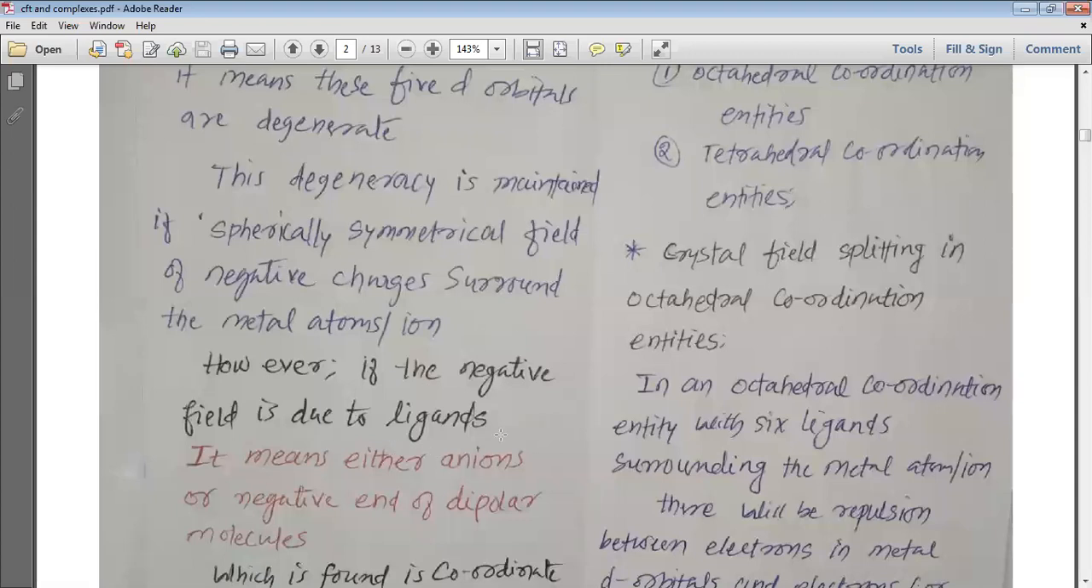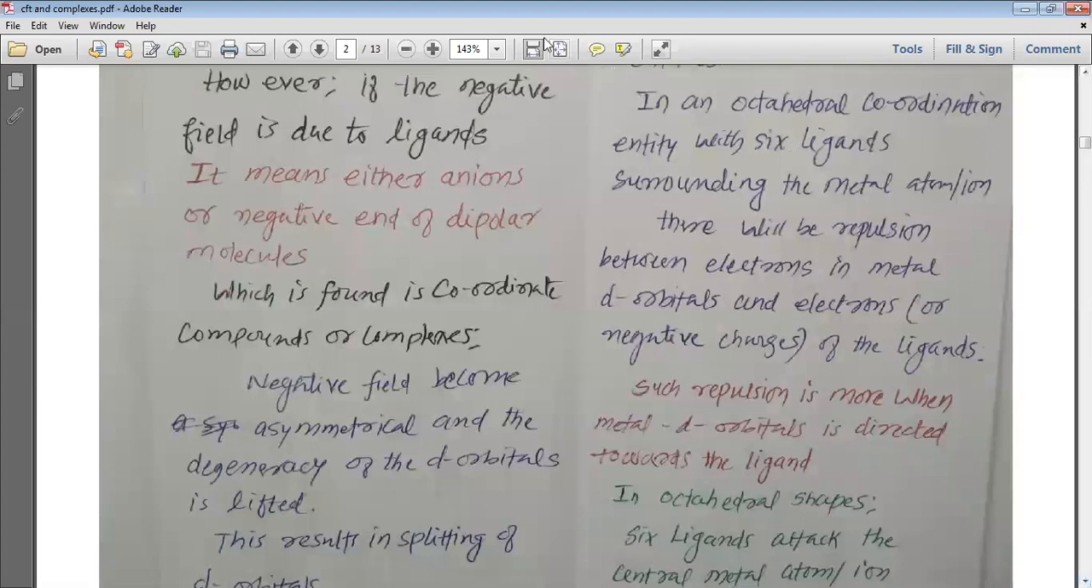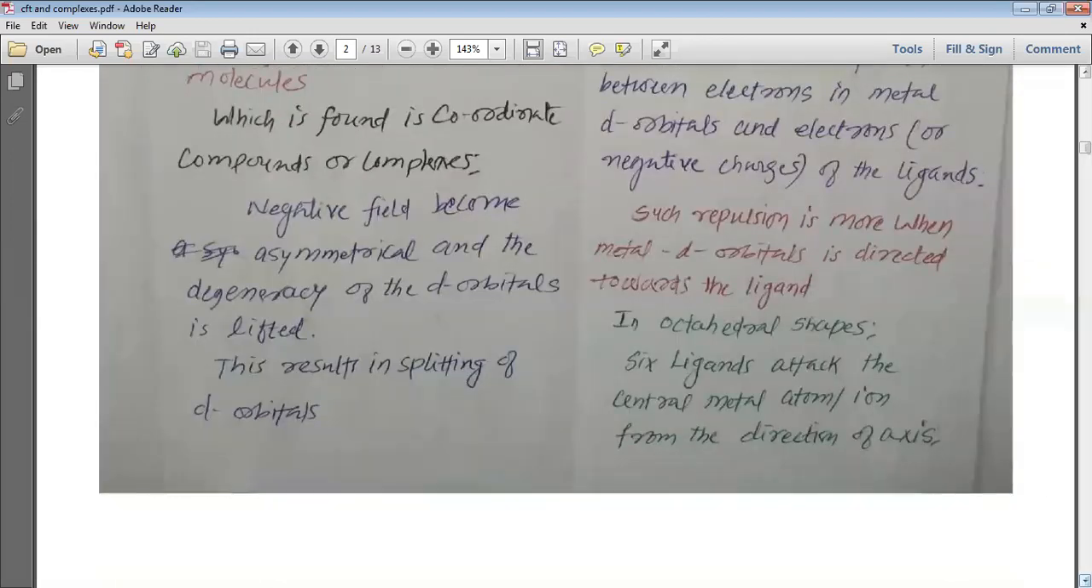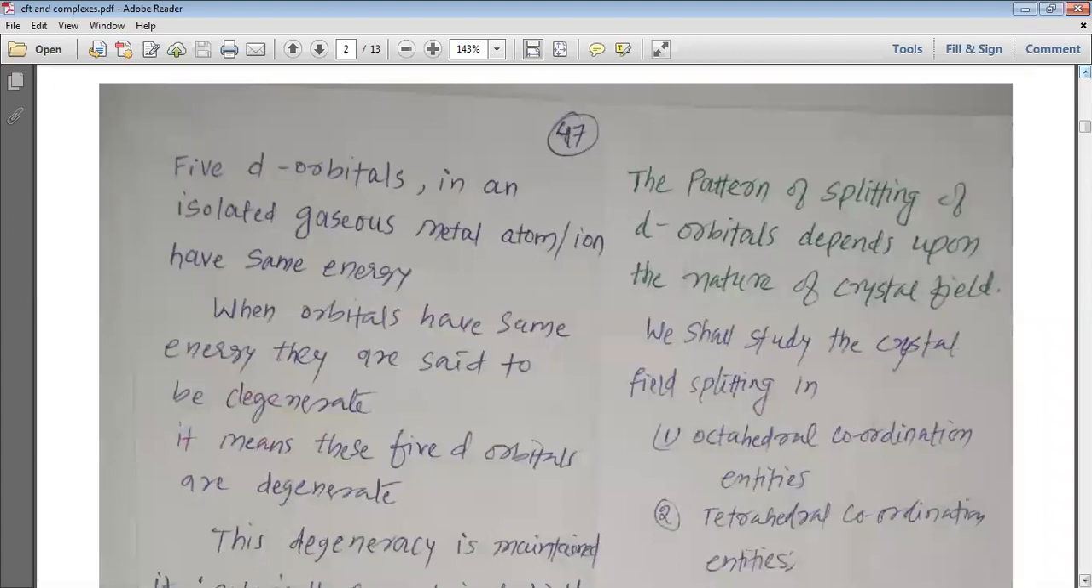However, if the negative field is due to the ligand, and the ligands attack and they have the negative charges, it means either anions or the negative end of the dipolar molecule. Dipolar molecules are the neutral molecules which have a negative pole and positive pole, which is found in coordinate compounds or complexes. So the negative field becomes asymmetrical if the negative field is because of the ion or because of the dipole negative end, and then the degeneracy of the d orbital is lifted. Lifted means their energy increases. This results in the splitting of d orbital. So this is how, my dear students, the d orbitals have been split.